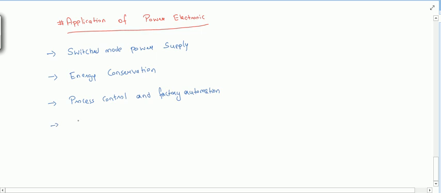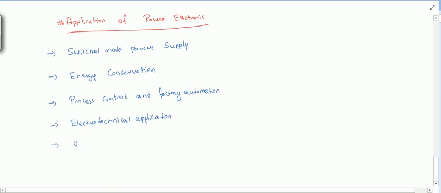They can also be used in electrotechnical applications. Electrotechnical applications means, for example, electric vehicles, right? For that we will require some storage of energy, and for running that we will require different types of energy. We will be using, for example, a solar panel in the electric vehicle, so conversion of electricity is required in that case also. So we can use power electronic converters in that too.